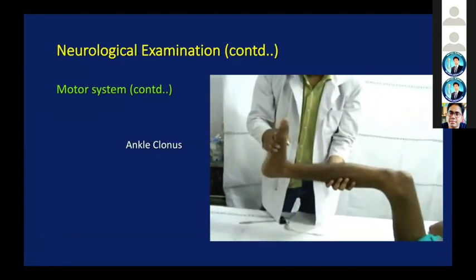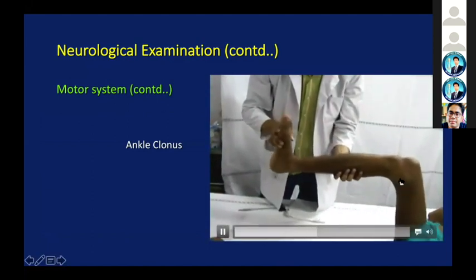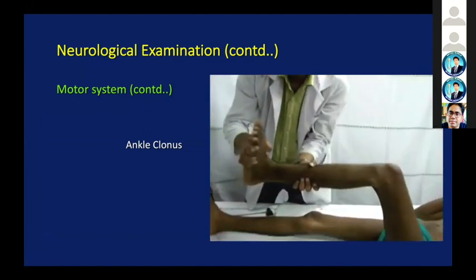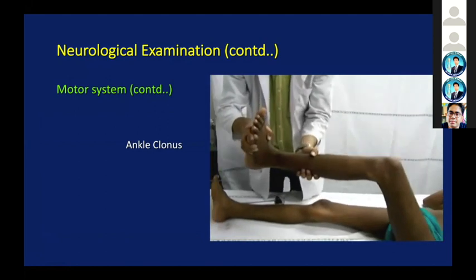Similarly, ankle clonus can be checked in this way. Please see the position of the limb. Hip flexed, knee flexed, sudden jerk to the ankle and it causes clonus. It is not so pronounced at this side, it was more pronounced on the right side.